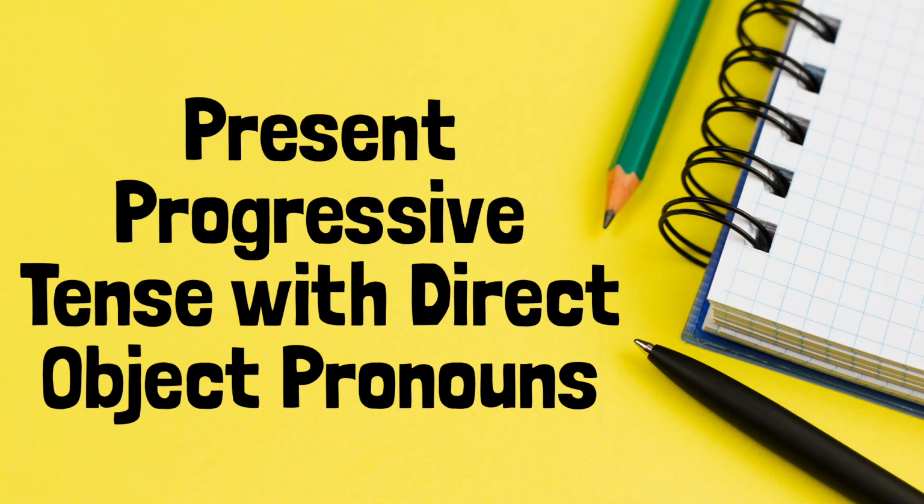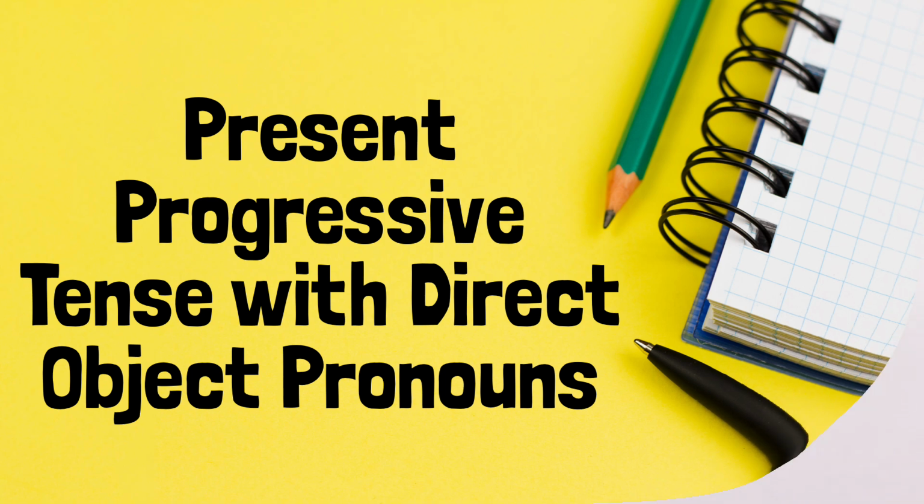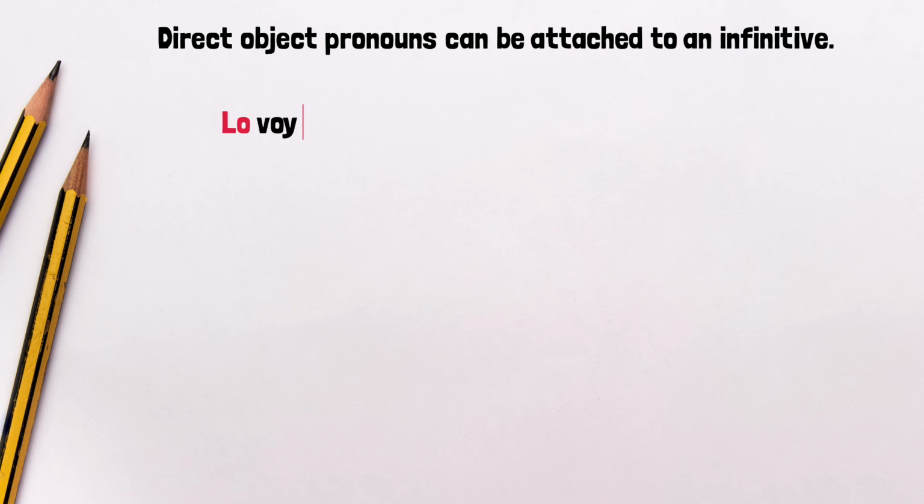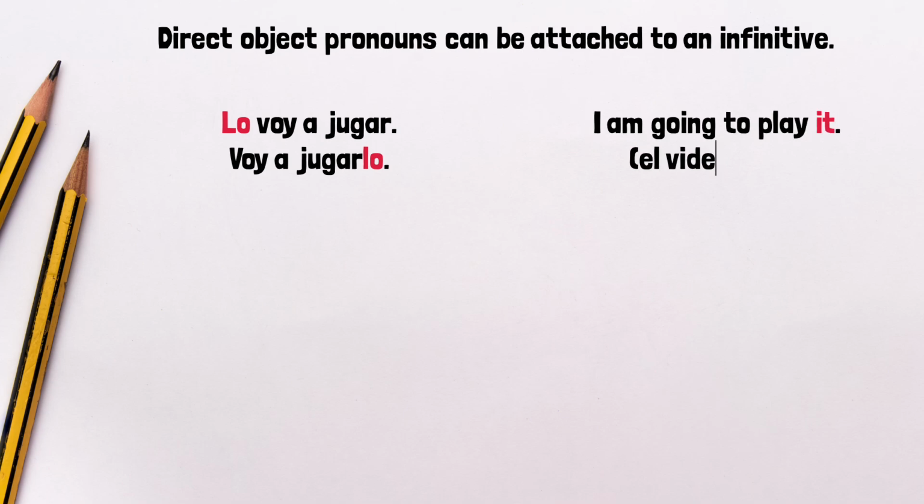Now the present progressive tense with direct object pronouns. So direct object pronouns can be attached to an infinitive. For example, lo voy a jugar and voy a jugarlo mean the same thing. I am going to play it, such as el videojuego, the video game.